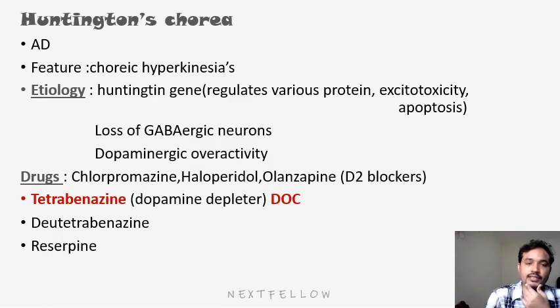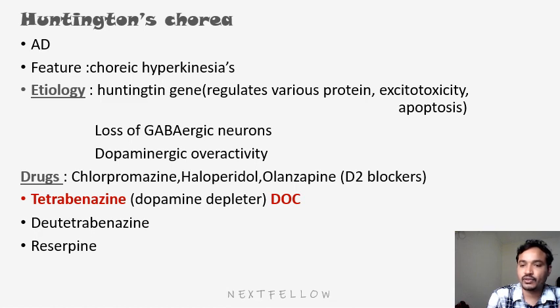The next disease we'll discuss is Huntington chorea. We are not discussing Parkinsonism in this class because we already discussed it in the previous class. Huntington chorea is an autosomal dominant disease. The main feature is choreic hyperkinesia, that means the patient will have dance-like movements of limbs and rhythmic movement of the tongue and face. The main etiology is a defective Huntington gene that regulates various proteins, causing excitotoxicity and apoptosis of neurons. Based on that, the patient will have degeneration of neurons.